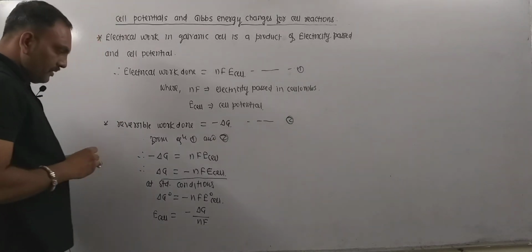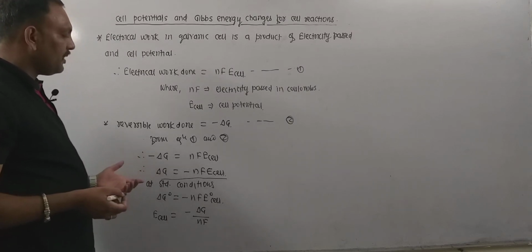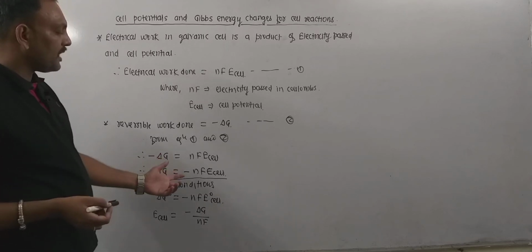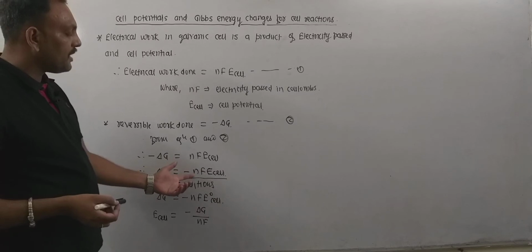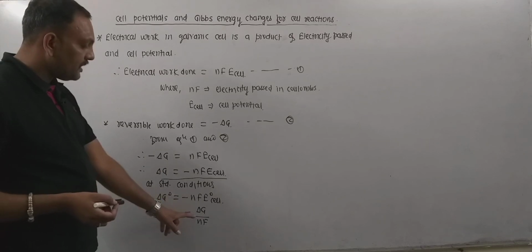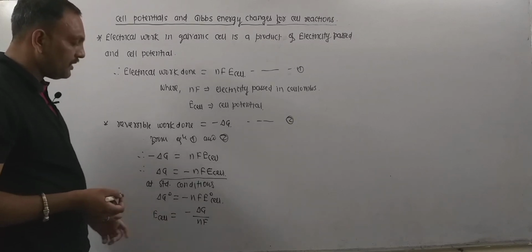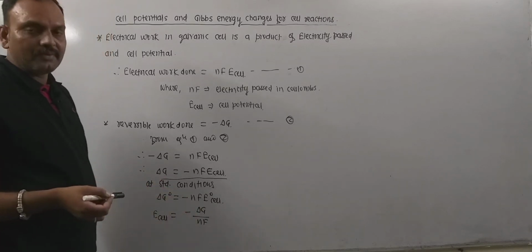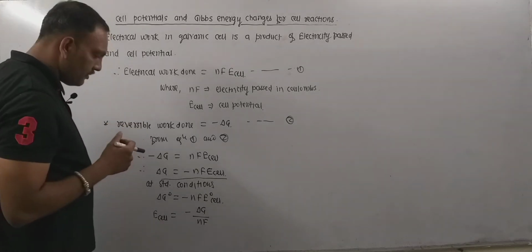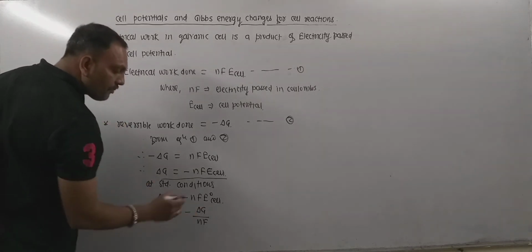If we multiply the entire equation by any number, suppose we multiply by 2 on both sides, then twice delta G is equal to minus twice nF E of cell, and we are calculating E of cell, so twice delta G upon twice nF, the 2 gets cancelled, and what remains is minus delta G upon nF. We can multiply with any number and that doesn't matter to the ratio. I mean E of cell always comes as minus delta G upon nF.